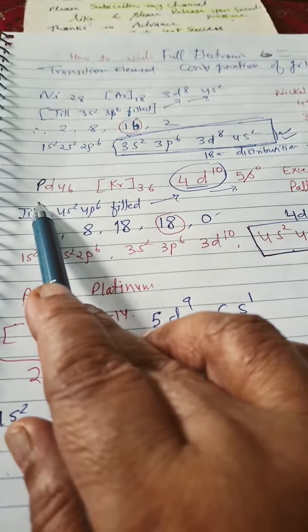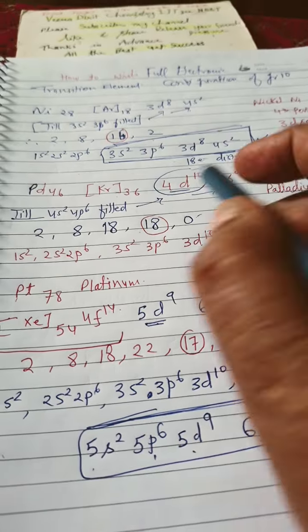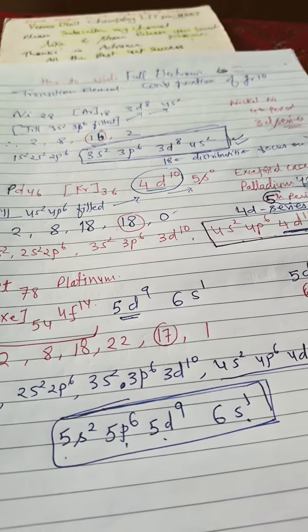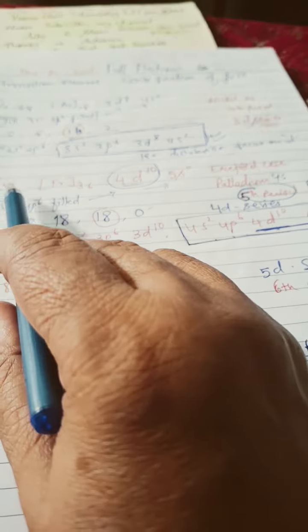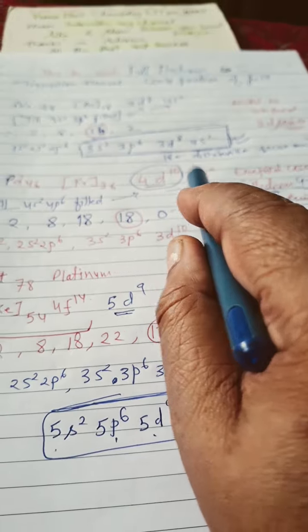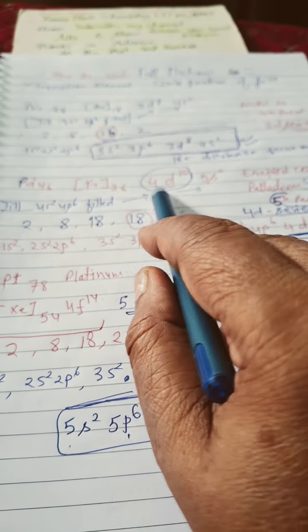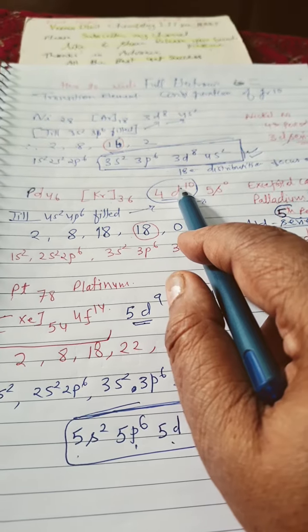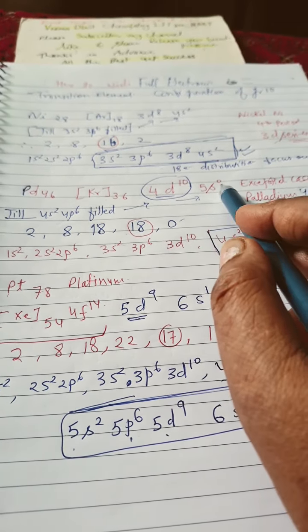This is palladium. Palladium has atomic number 46. So it is in the fifth period, 5s, so fifth period. Here there is an exception. Krypton 36, instead of 4d8 5s2, 2 electrons jump to the d orbital. So 4s becomes nil, 0.